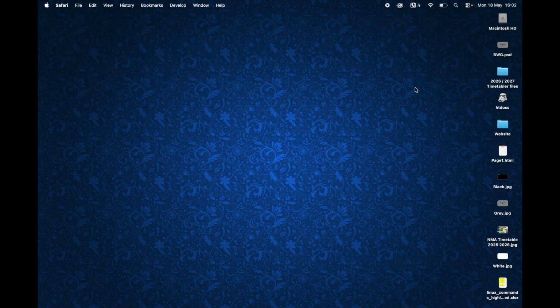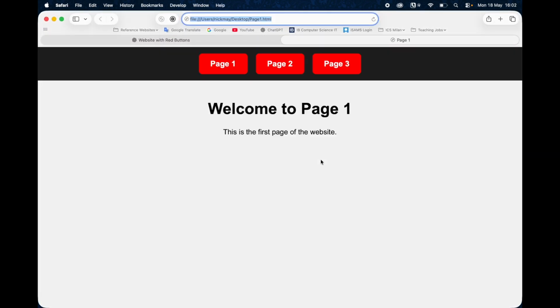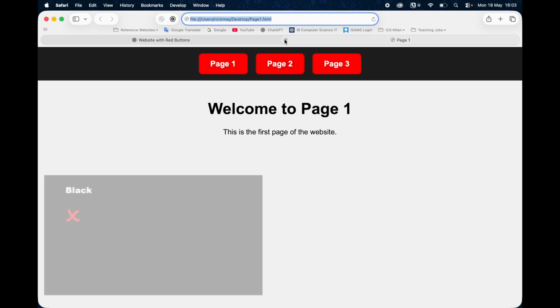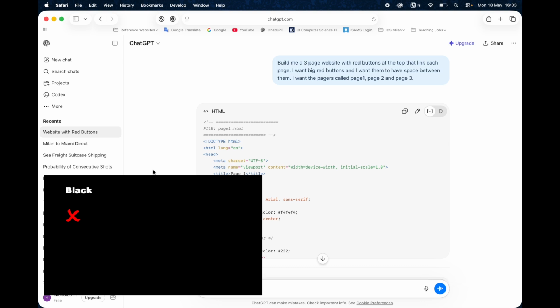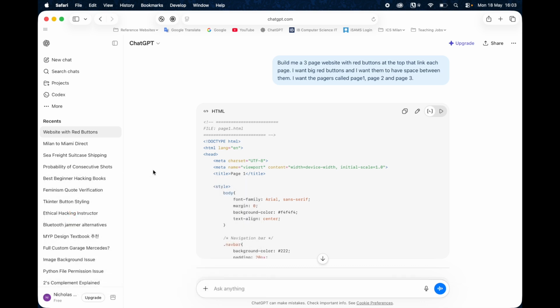Brilliant. Completely cheating, right? So if I go and find my web page and I double click on it and I run it, there it is. Web page, 3 big buttons at the top, page 1, page 2, page 3, red buttons. I understand that it's perfect. I understand that it's what you want, but that is cheating, and that falls firmly into the black area of this video, right? If you do that, you're going to fail,